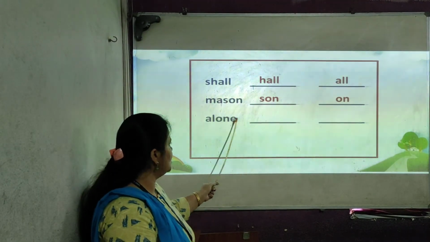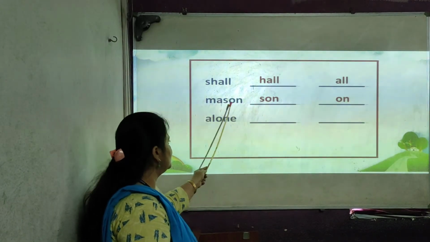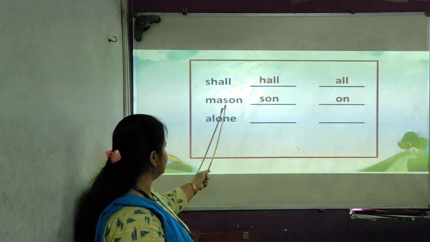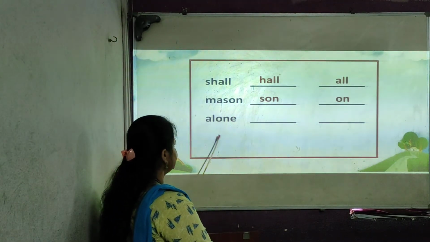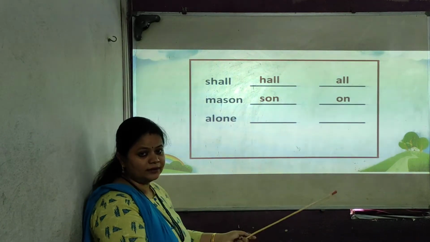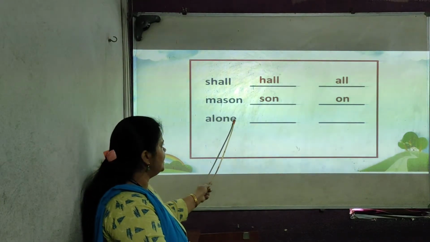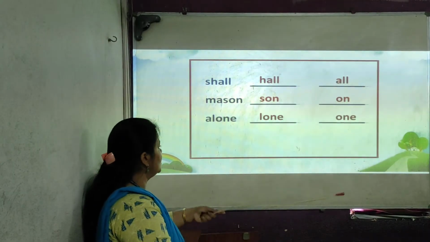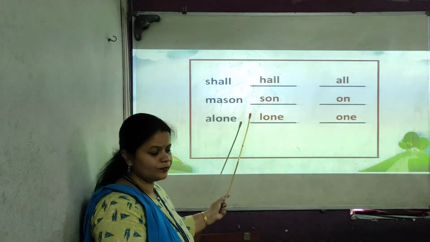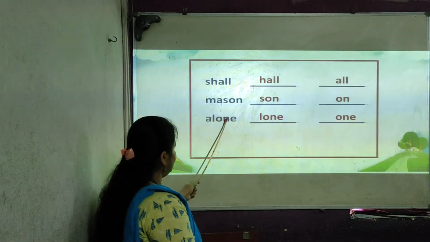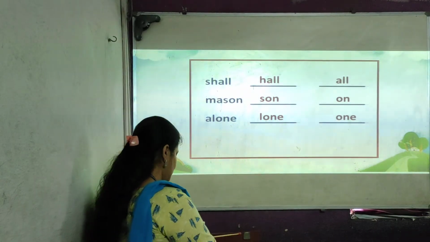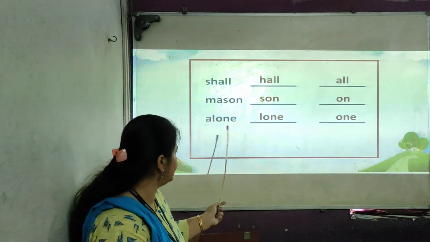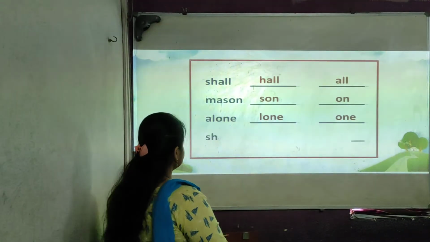Now it is given alone. From this alone word, you have to find out two kangaroo words. The two kangaroo words hidden in this word. You can write O-N-E, one, L-O-N-E, lone. Lone, one. You can write O-N, on also. A-N, and. Like that also you can find out. There are so many kangaroo words you can find out. The kangaroo words are hidden in the given word.